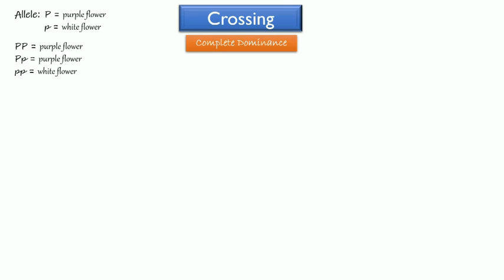Example, we are going to cross characteristics of flower color in pea plant. Allele big P for purple flower, little p for white flower. Genotypes big P big P and big P little p perform purple flower. Genotype little p little p performs white flower. Parental, purple flower plant, big P big P, is crossed with white flower plant, little p little p. In this crossing, we take the example the purple flower as male and white as female.